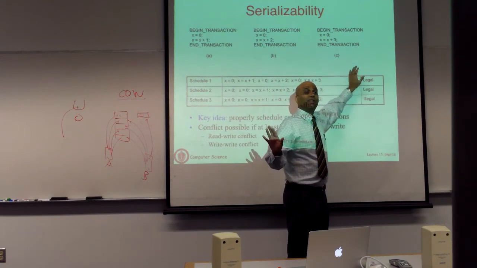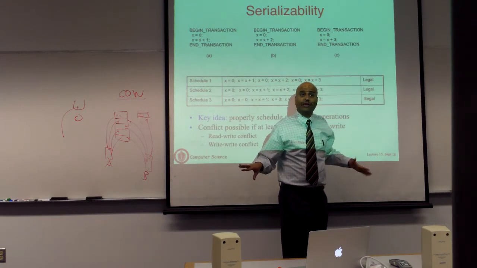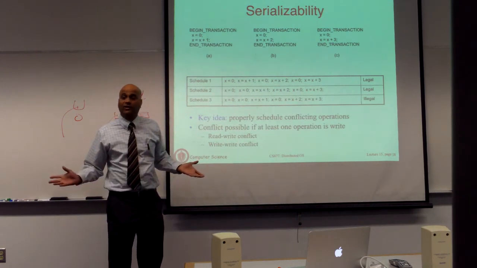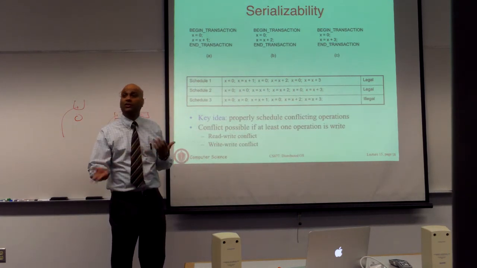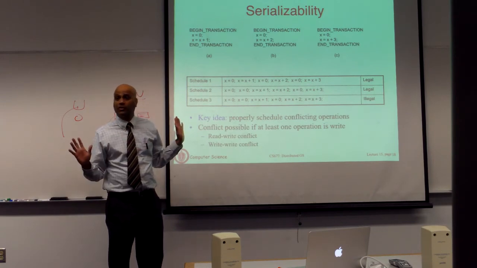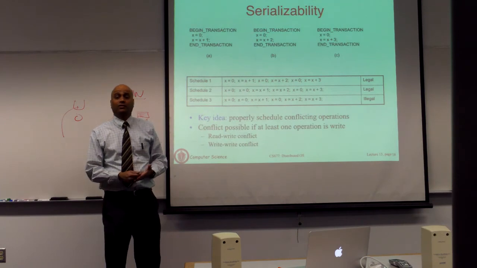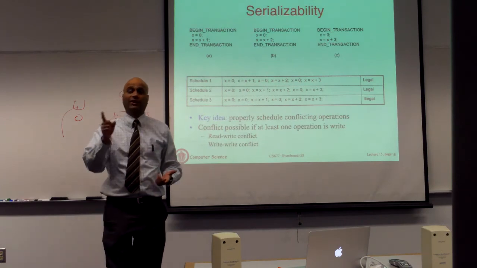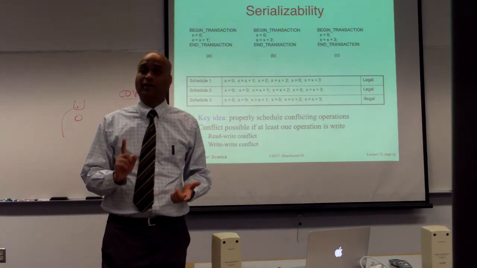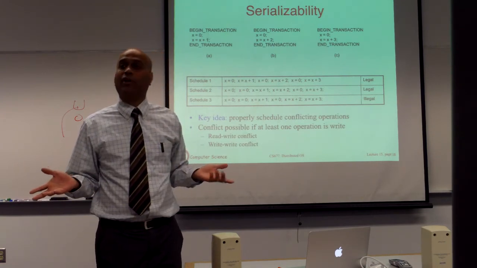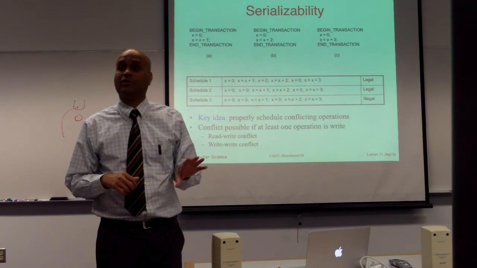We assume that it should be as if there was a global lock, as if each transaction took the lock one at a time, and they executed, and then the next one executed, and next one. So pick any order. Any order is okay. If you're left with a state such that there is at least one order that you can find that explains that state, then your system is in a correct state. If there's no ordering you can find that would actually result in that state, that means something went wrong.